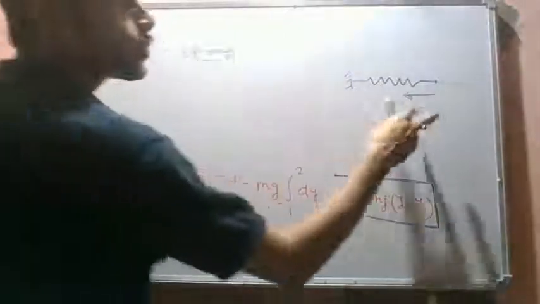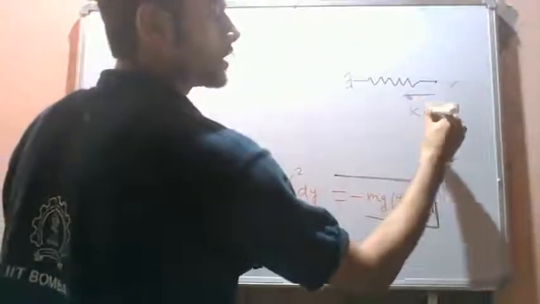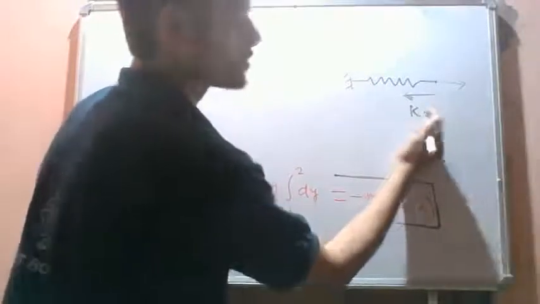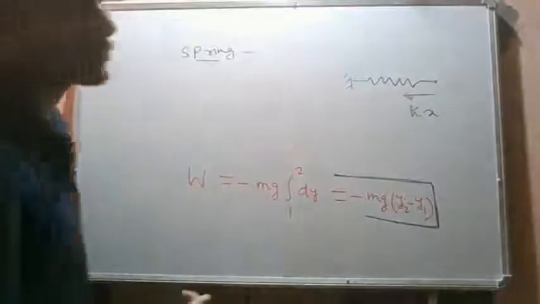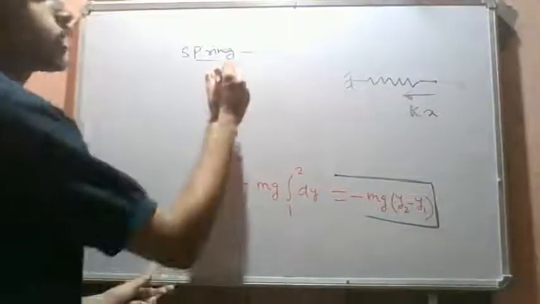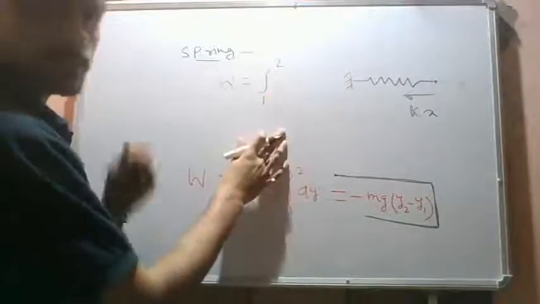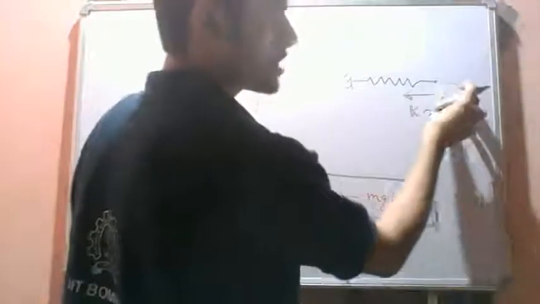Okay, then this force is given as k times x. This k is the spring constant times the extension in the spring. Okay, so this kx is the net force acting on the spring. Okay, so work done is given as the line integral from 1 to 2, let's say x1 to x2. We are stretching this spring from x1 to some x2.